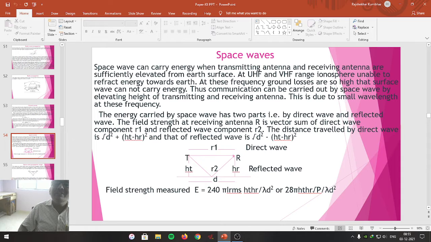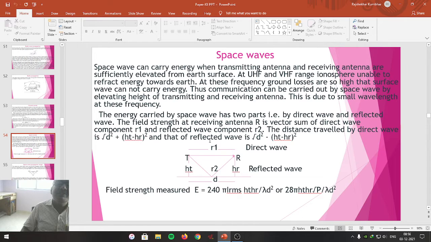Thus, the energy carried by a space wave has two components. One is a direct wave component and the second is a reflected wave component. Direct wave component means the energy carried by the wave directly from the transmitting antenna towards the receiving antenna. And if the energy is carried by the wave after reflection from the Earth's surface, from the transmitting antenna towards the receiving antenna, it is called the reflected wave component.